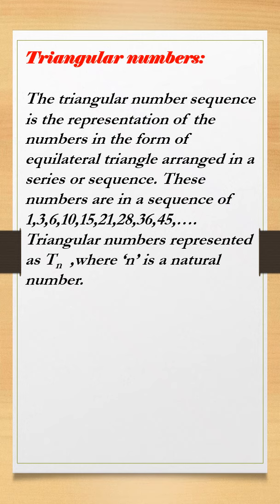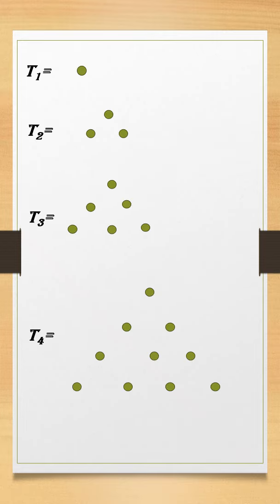And these triangular numbers can be shown in a dotted form as follows. Here T1 equals 1, which means 1 dot. T2 equals 3 dots, and 3 dots can be written in an equilateral triangle form, like that. And T3 equals 6. Then here is T4, and so on.